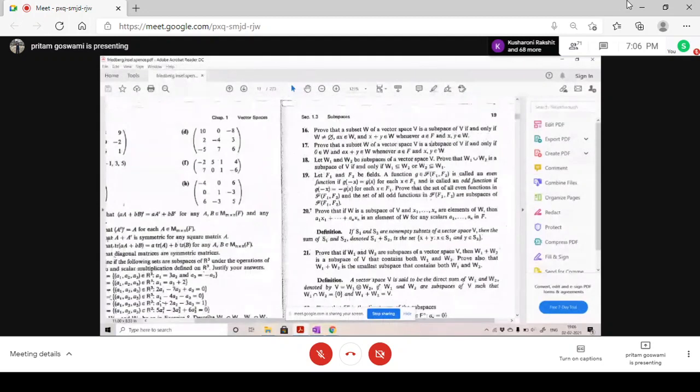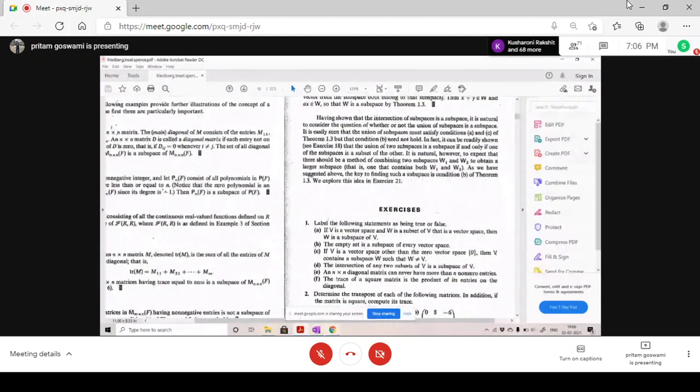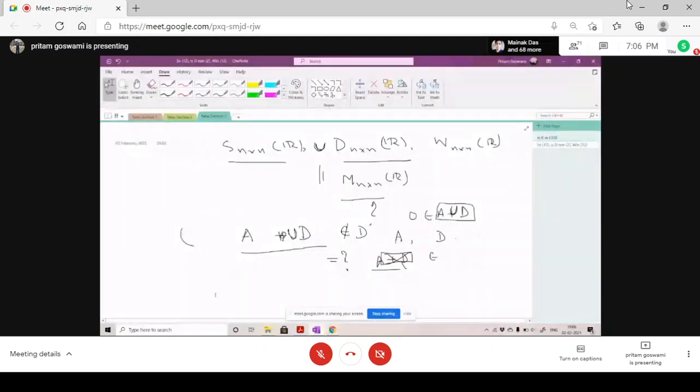Sir, I have a proof for this. Okay, tell me. Sir, W1 union W2. If it is a vector space, you are taking W1 union W2 and considering it to be a subspace, right?